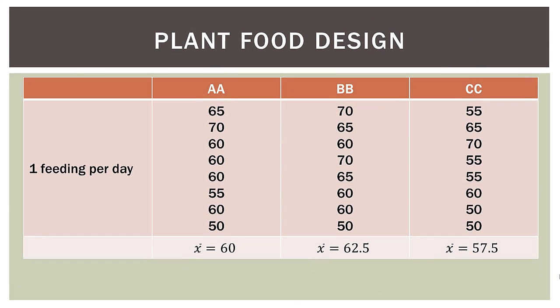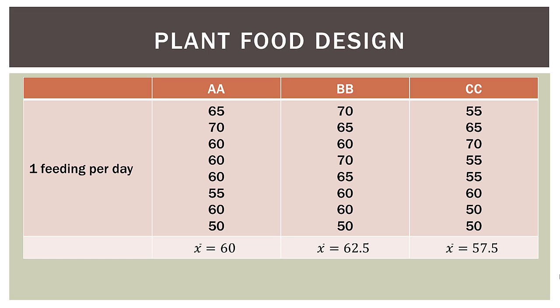Here are our results. So you can see that we have 8 plants in each cell. So AA has 8 plants, 8 measurements, BB has 8, and CC has 8. Now on the left you can see that we have 1 feeding per day. Now technically we don't even need that over there because we only have 1 factor on the left hand side, but you can see we have 3 factors along the columns. So each column, each food type has its own mean. So plant food AA had a mean height of 60 centimeters.